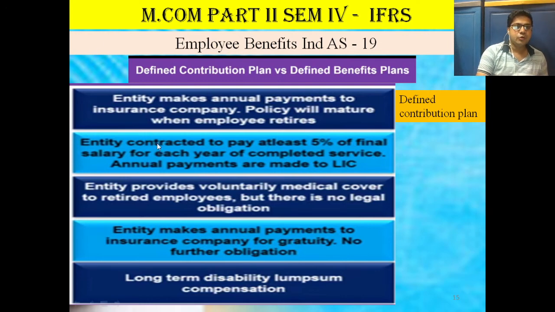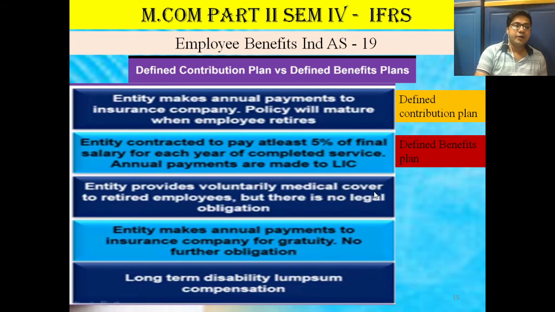Next, the entity is contracted to pay at least 5% of the final salary for each year of completed service. Annual payments are made to LIC. So every year it is 5%. Sometimes, if the employee gets a promotion and salary hike, 5% of the hiked salary should be paid by the entity. It means it is a defined benefit plan.